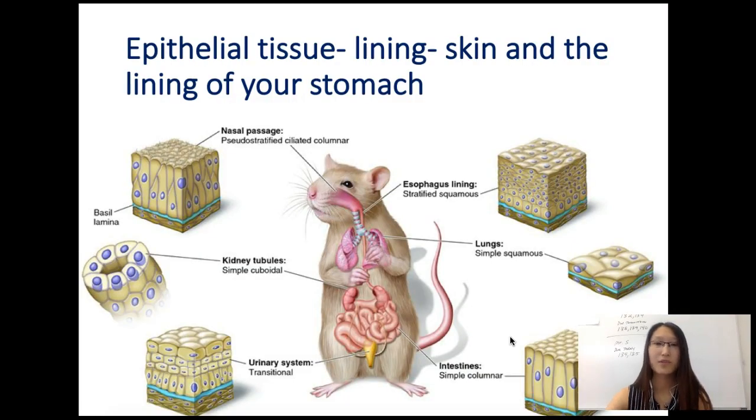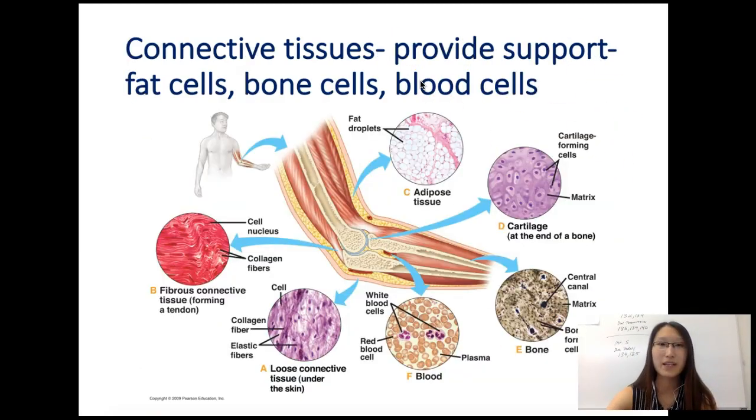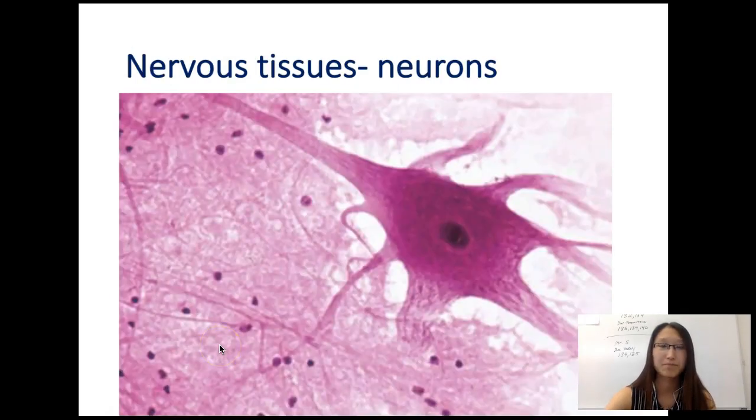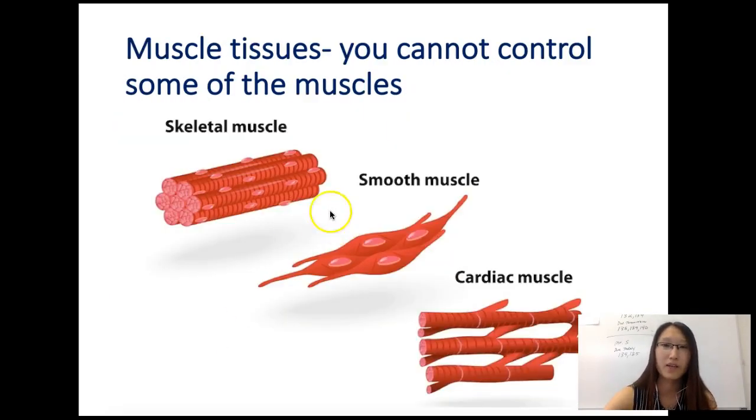So let's run over this one more time. Epithelial tissue is your lining of the skin and the stomach. The connective tissues could be, let's see, we have some underskin connective tissue, blood, bones, cartilage. These are your fat cells and some other tendons. Then we have the nervous tissue and the muscle tissue.